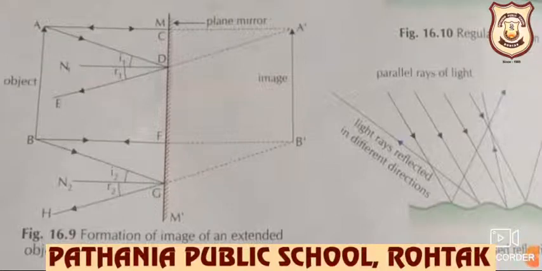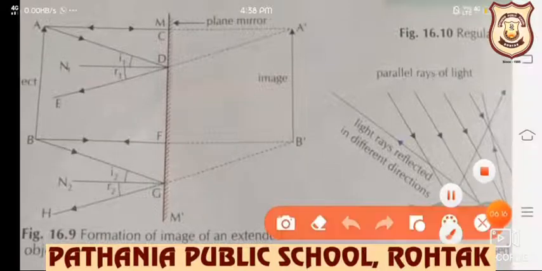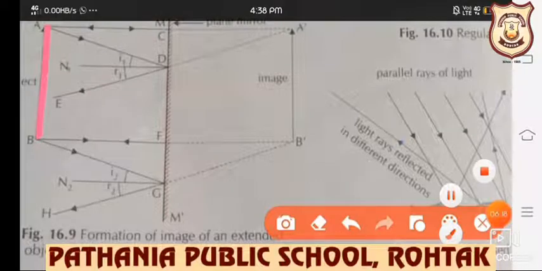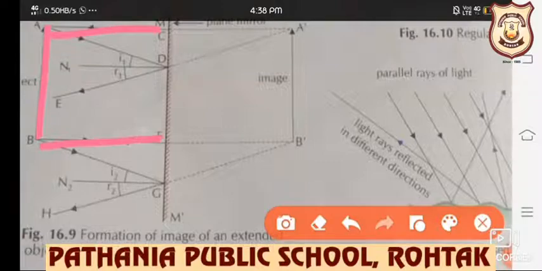See, now the object is extended. Extended means बढ़ा हुआ. This is the object. So rays are coming from both sides. This way rays are coming, this way rays are coming.